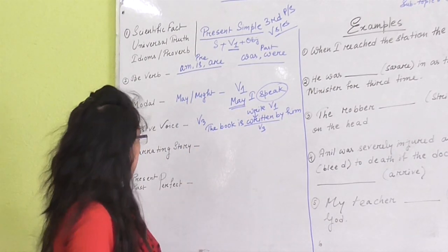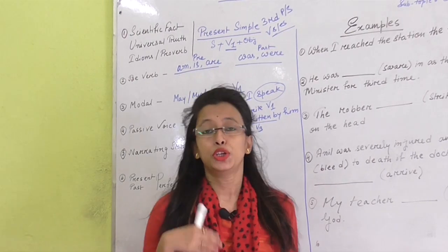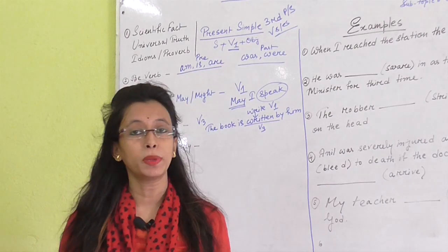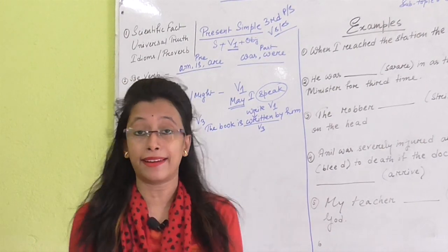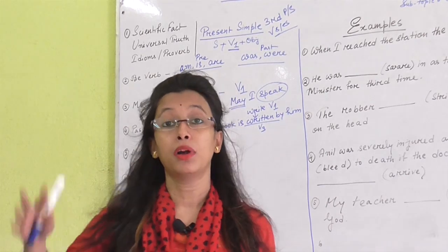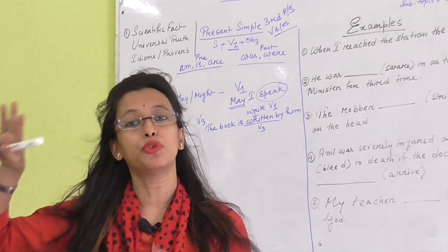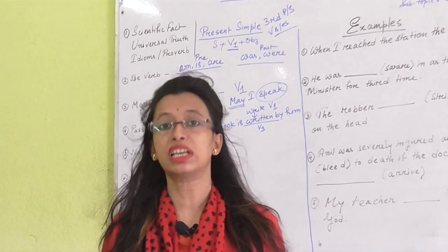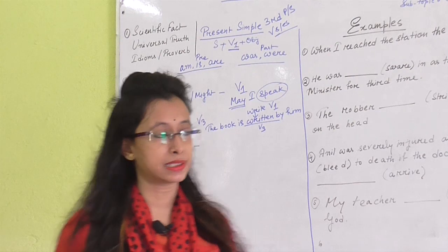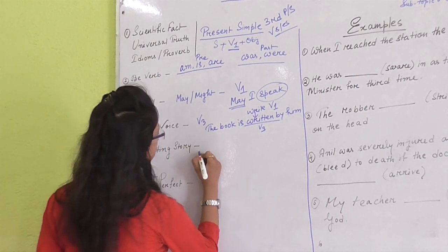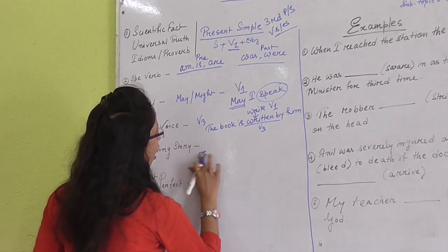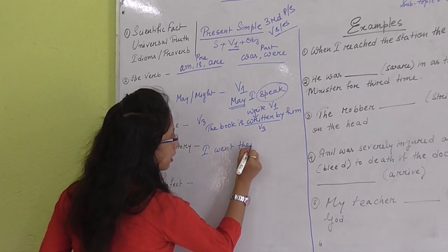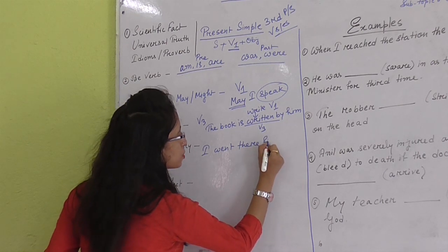And number 5, narrating any story. You may be confused whether it will be present tense or past tense. Don't be confused. Narrating means I am telling you about something which already happened in the past. So narrating any story is always in past tense, like "I went there 5 years back."